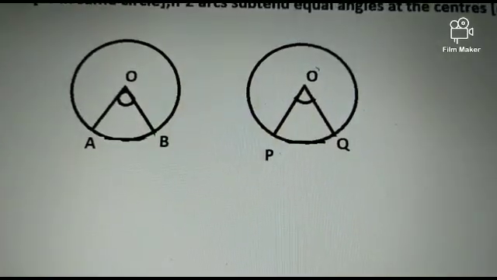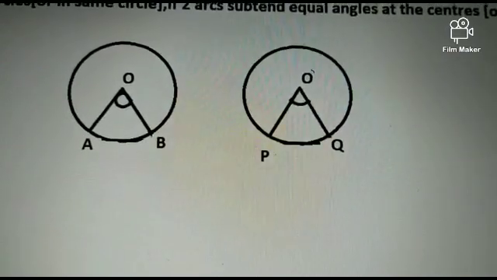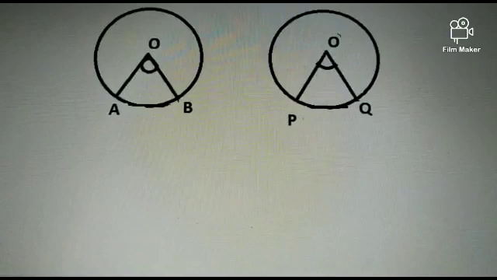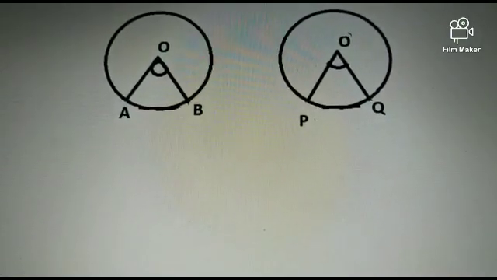Conversely, if two arcs are equal, then they subtend equal angles at the center. In these two circles, both the radii are equal. In this, AB equals PQ also.